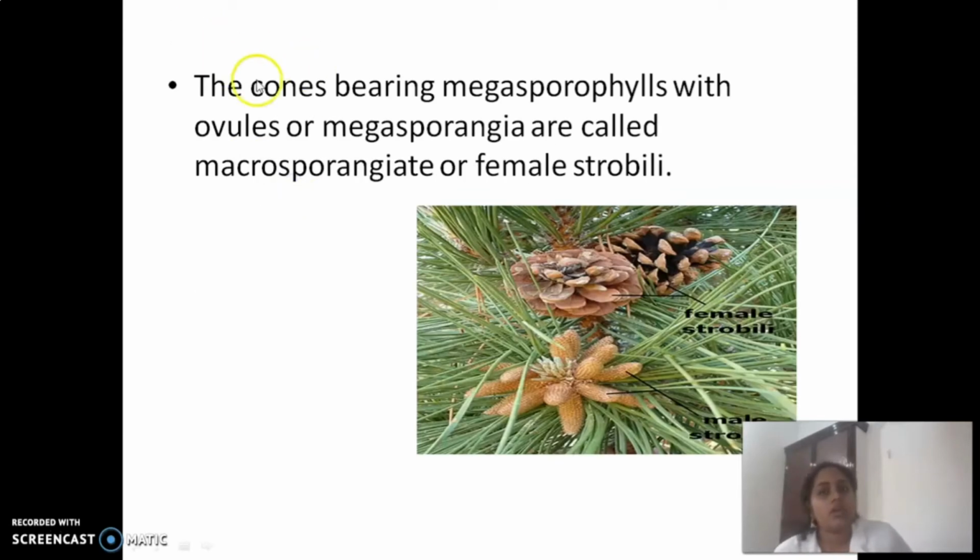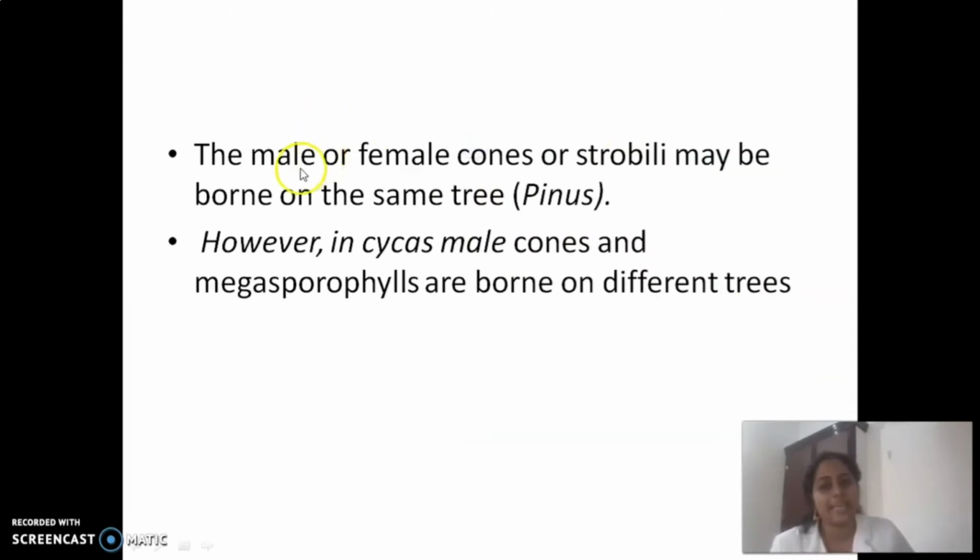Now we are going to discuss the female gametophyte. The cones bearing megasporophylls with ovules or megasporangia are called female strobili or female cones. So children, keep it in mind, the terms megasporophyll and megasporangia are related to the female side. Clear? The male and female cones or strobili may be borne on the same plant, example pinus, the exhibited diagram, but in cycas, the male cones and megasporophylls are seen on different plants. Okay?